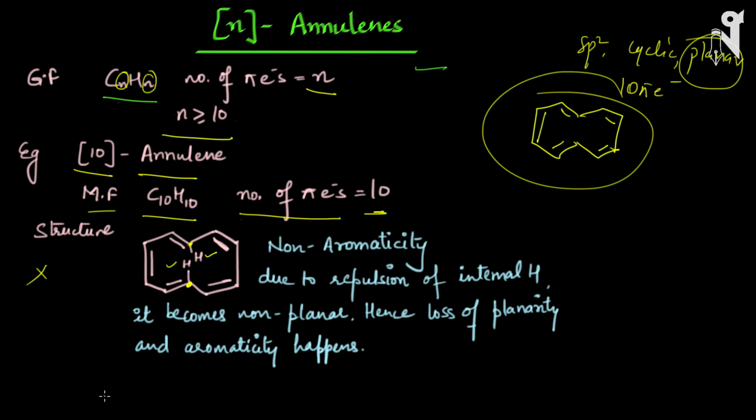These hydrogens, which are internal hydrogens, are very close to each other, and there is a repulsion between them, and due to their repulsion they go out of the plane. They make the whole structure non-planar. Basically these two hydrogens come out of the plane, and hence the molecule loses planarity and also loses aromaticity. So even though theoretically it looks like it is aromatic, it is not aromatic due to the loss of planarity caused by the repulsion between hydrogen and hydrogen.